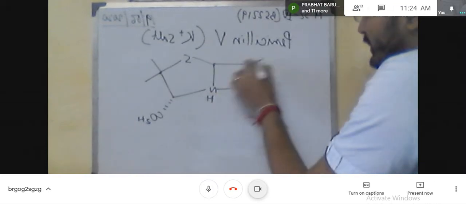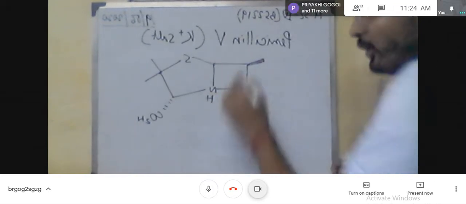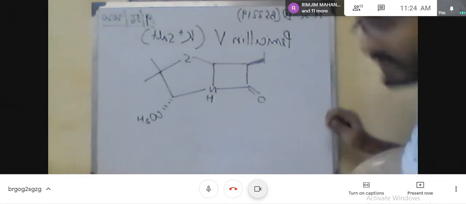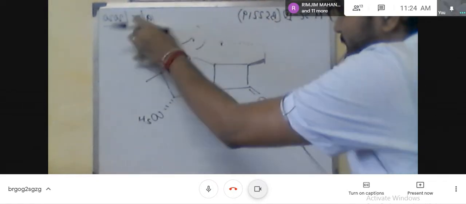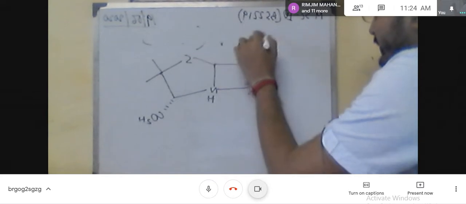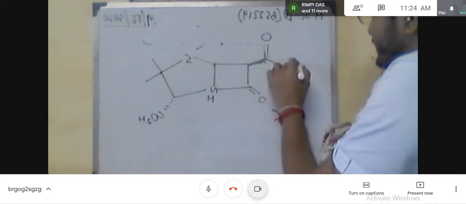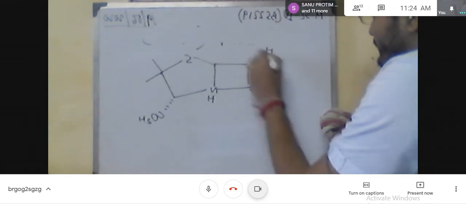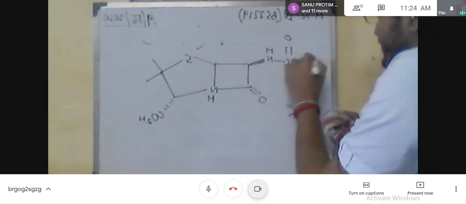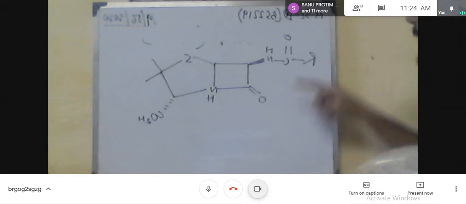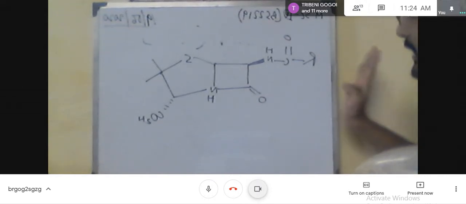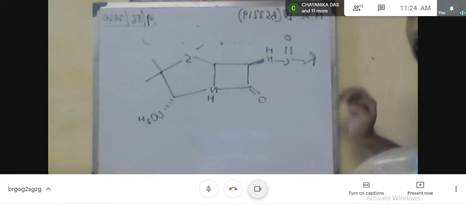Now the only difference is in this substitution. This is the general structure of penicillin. Depending upon the substituent, that means by varying the R, the structure or the activity of penicillin is changed.